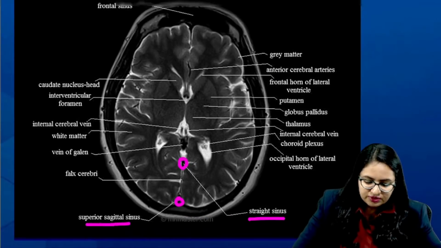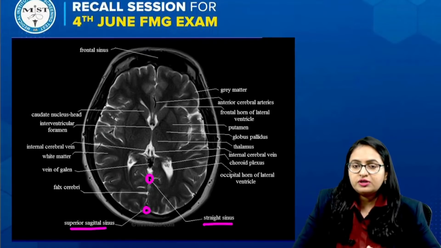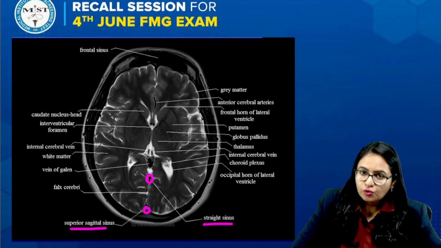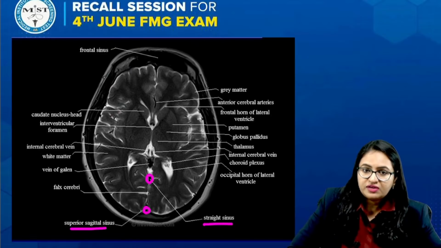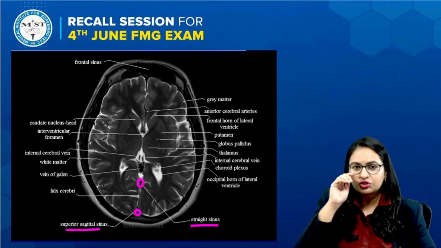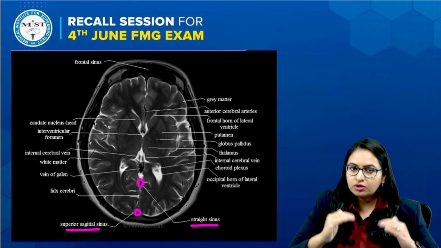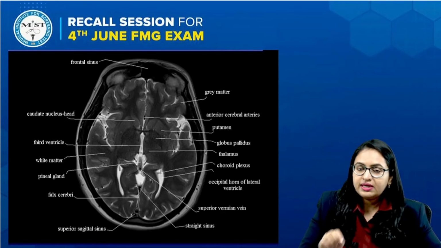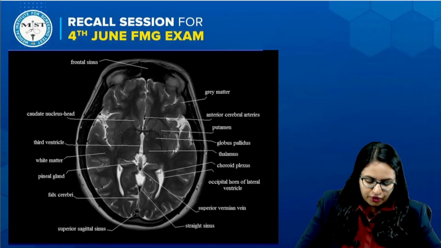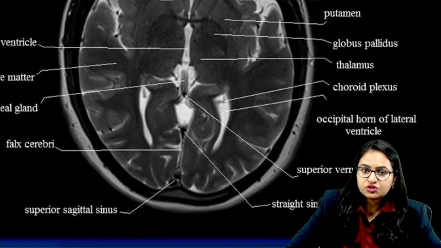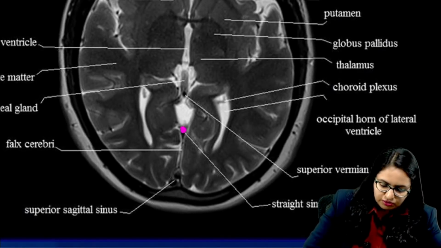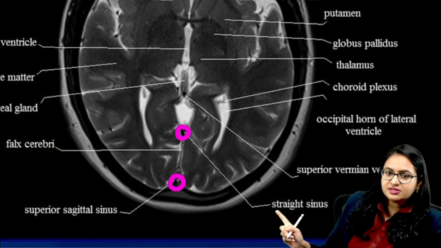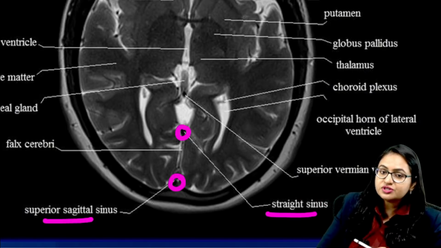So this section was given. I will show you other images also, so that any other image that might come is also covered. If the section is going slightly lower or slightly upper, or lower and covering the orbit also, in that case also the point will remain the same. Again, in this different section, one sinus over here, another sinus over here, and it is the same thing. This is the straight sinus, and again this is the superior sagittal sinus.